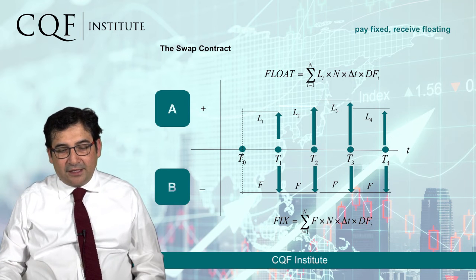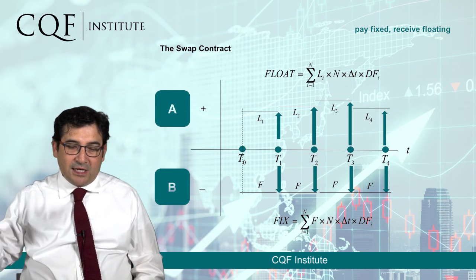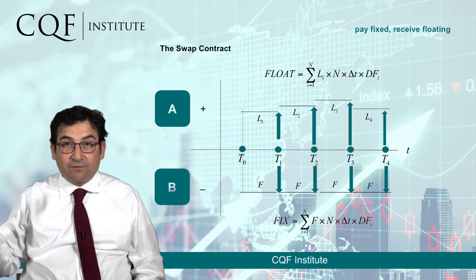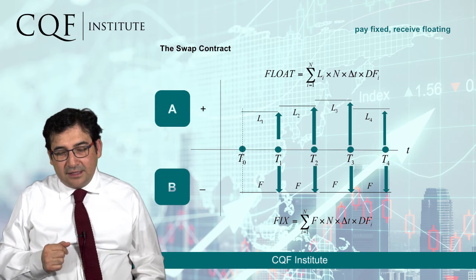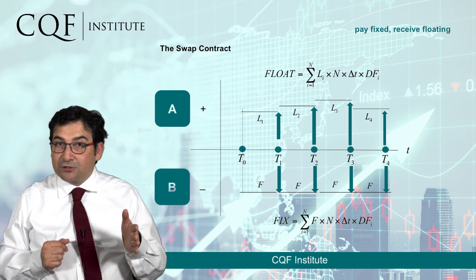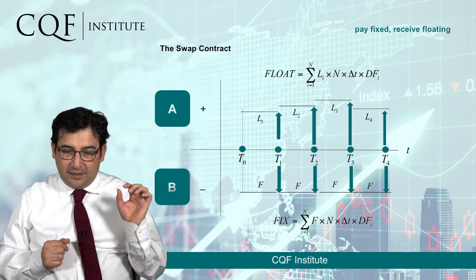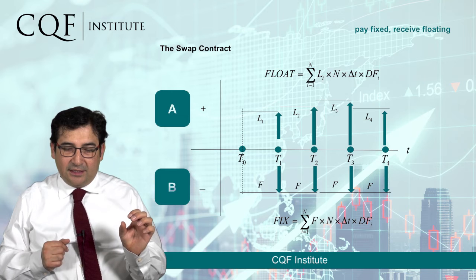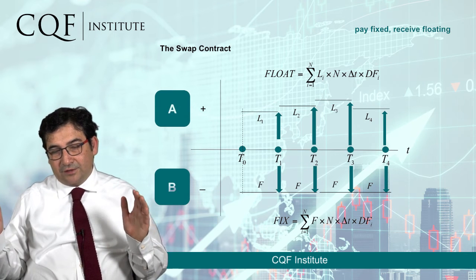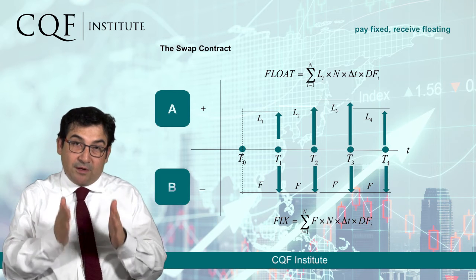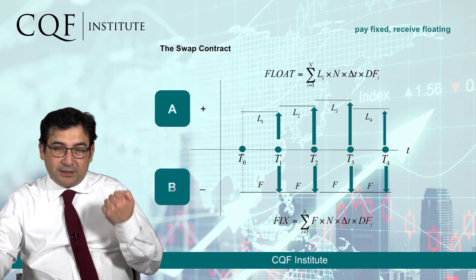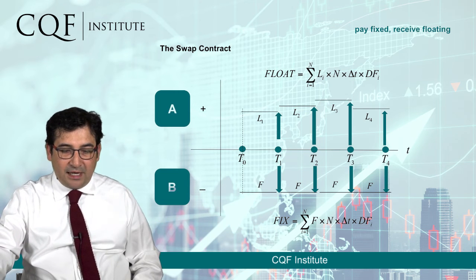The value of the floating leg, the one we see on the top, is very similar. For each of the cash flows, we're going to have a rate. The rate is going to be L1 for the first, L2, L3, and L4 for each of these payments. And when we have these rates, we're going to multiply each of the rates by the notional, a percentage rate times a money amount, times delta T, so that the value of the rates, which is annualized, applies to the period in which the payment happens, and then times the discount factor, so that we bring to the present all those payments that are happening there.